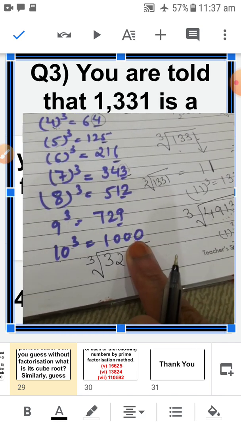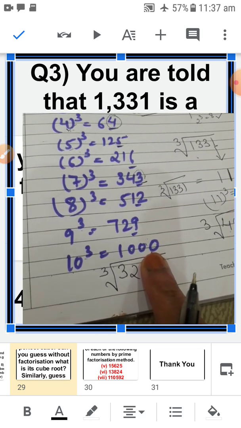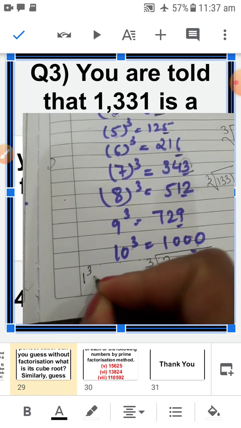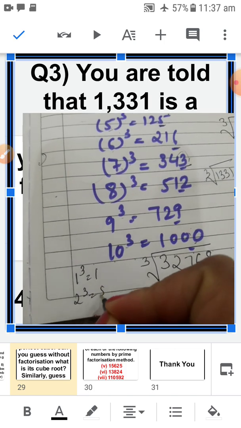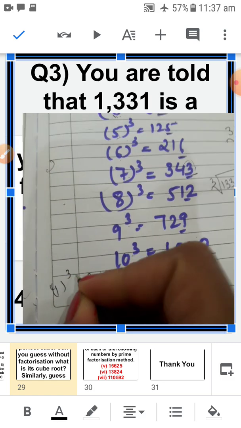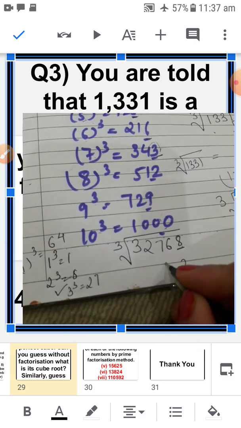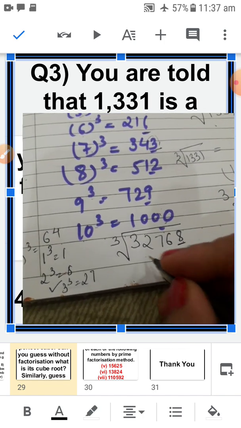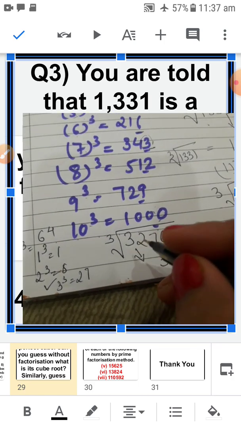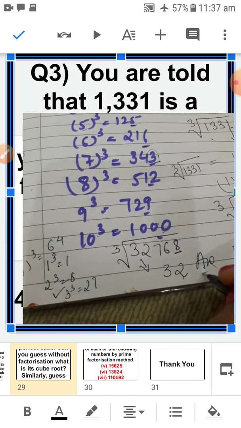Now again hide these last 3 digits. You have to deal with 32 here. So again check the nearest perfect cube. 1 cube is 1, 2 cube is 8, 3 cube is 27, and 4 cube is 64. So 64 will be the greater number, so we will choose here 3. So 32 is the answer for this. The cube root of 32768 is 32. This will be your answer.